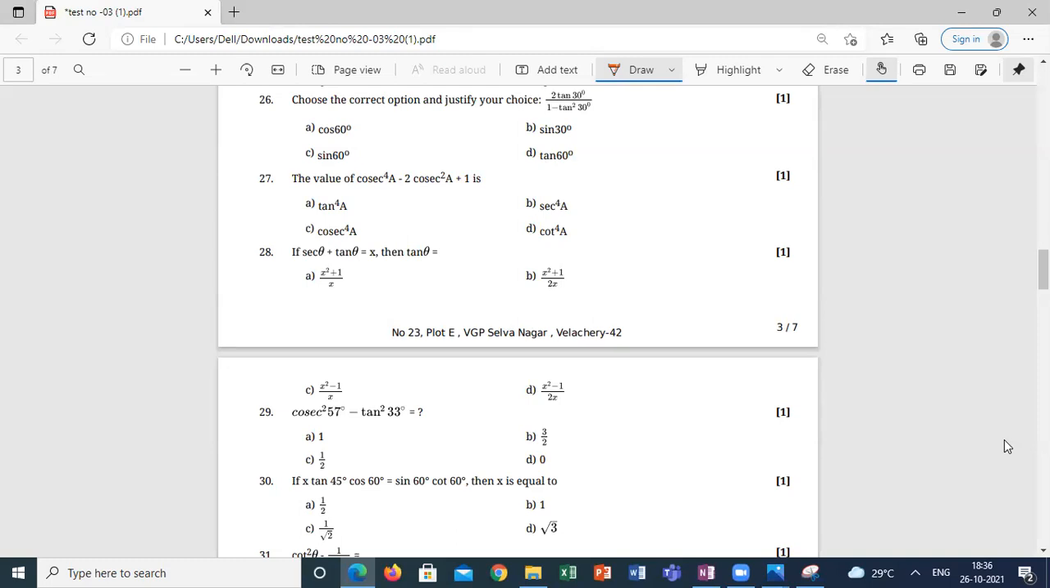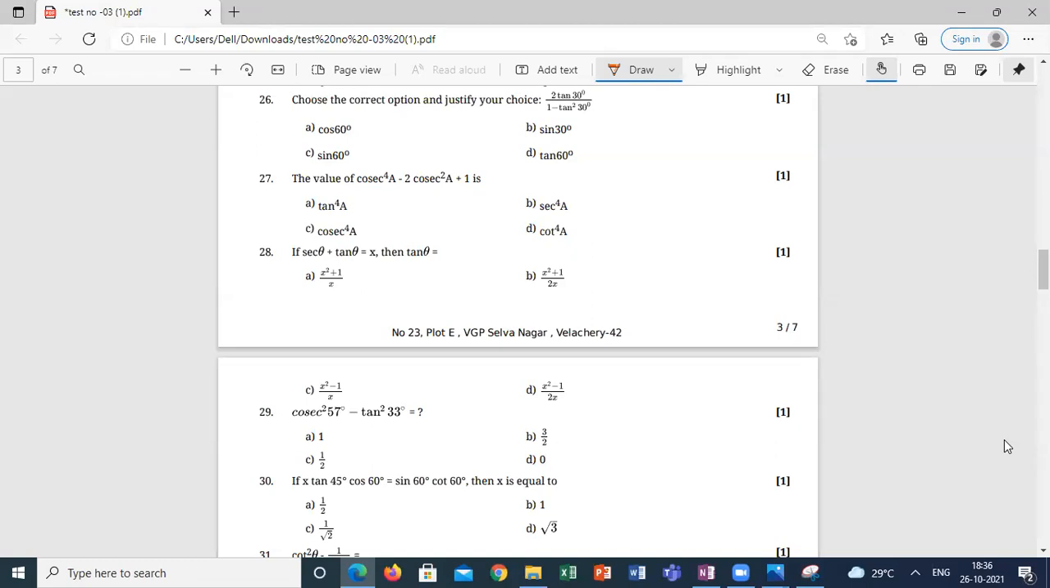Sir, 29th is out of syllabus. It is related to complementary angles. Complementary angles we discussed, yes or no? I guess no, sir. It's not in the syllabus, am I right? Yes, sir. So you leave it. Omit that question. Not a problem.